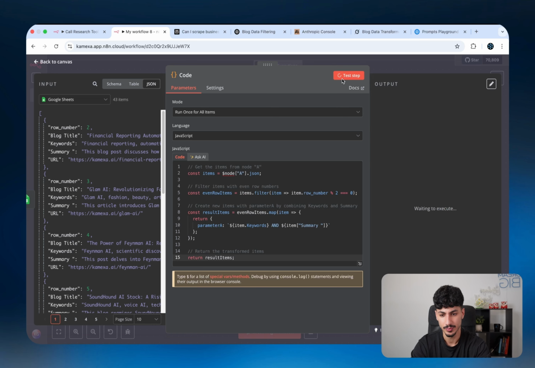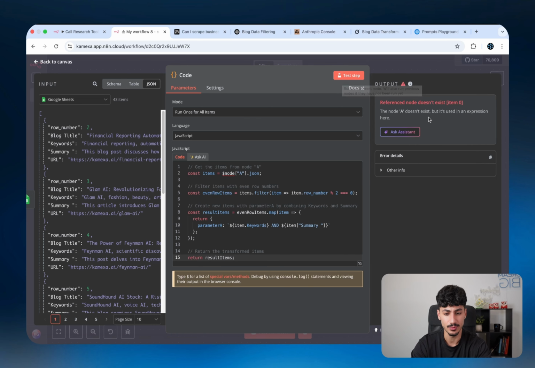Pasting it in here, click on test step, and then it comes back with reference node, node A doesn't actually exist, which is true because I told the model that the node is called node A, whereas it's actually called Google Sheets. It's a bad habit that I have, but if you guys are bothered, put the actual node names in. So I'll just replace it with Google Sheets and let's see if this one works now. So as you can see, it comes back with an error saying items.filter is not a function. So unfortunately, this one didn't work.